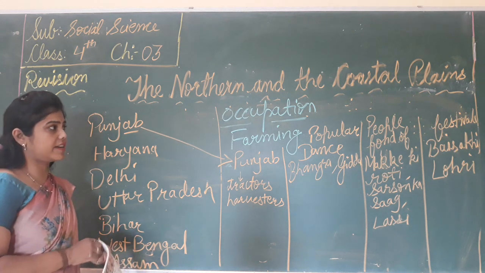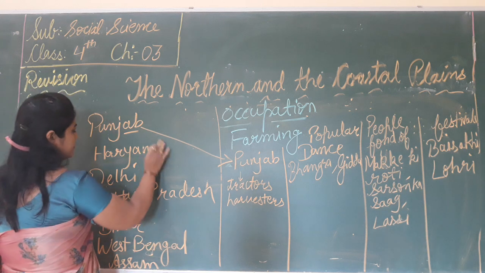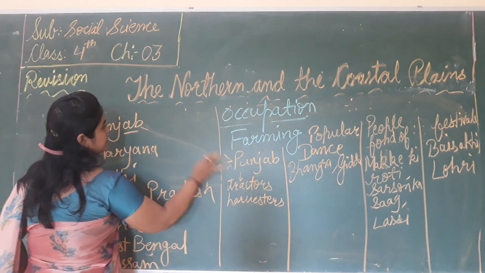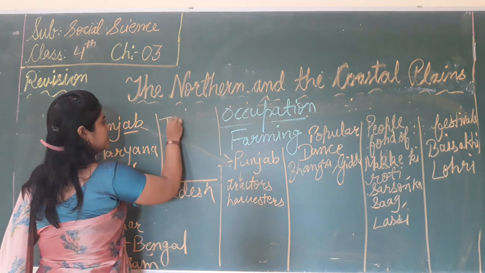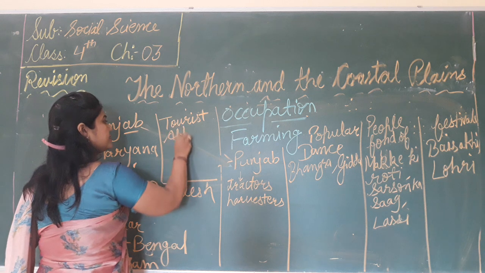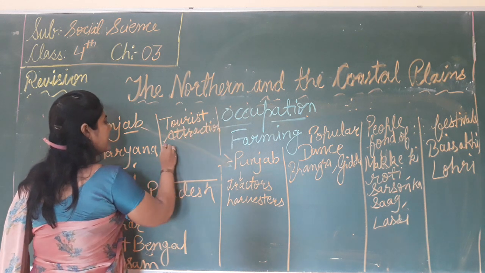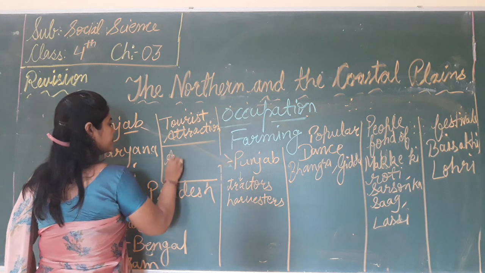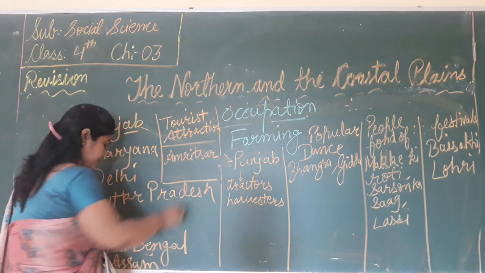And the tourist attraction place is the Golden Temple in Amritsar.